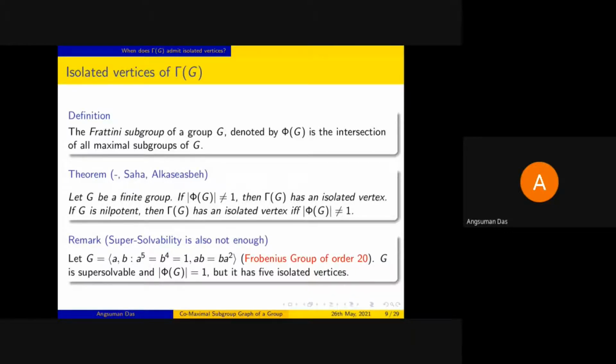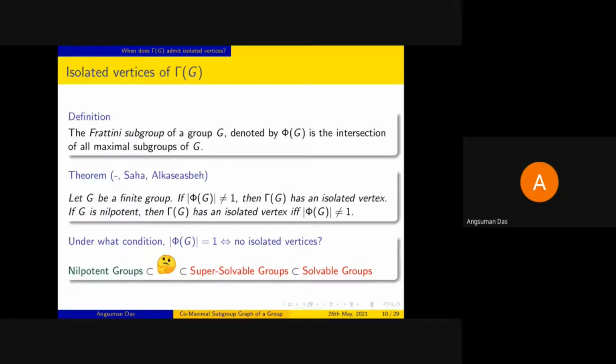So we want to find out under what condition order of phi G equal to 1 will imply, and be implied by, the graph not having any isolated vertex. We were somewhere here: for nilpotent groups it holds, but it does not hold for solvable groups and supersolvable groups. So we are trying to find out for what exact condition we will have this if and only if statement.